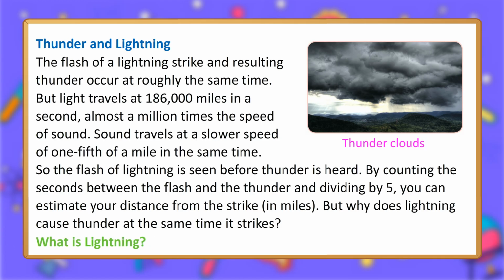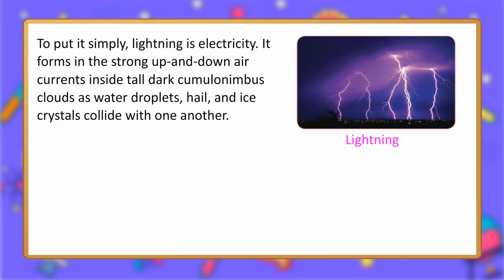Thunderclouds. What is lightning? To put it simply, lightning is electricity. It forms in the strong up and down air currents inside tall dark cumulonimbus clouds as water droplets, hail, and ice crystals collide with one another.